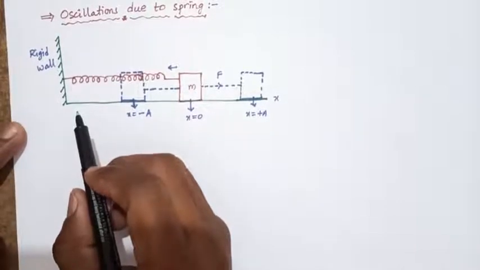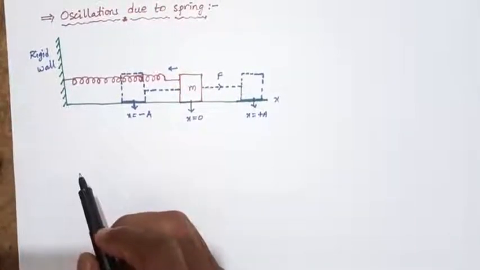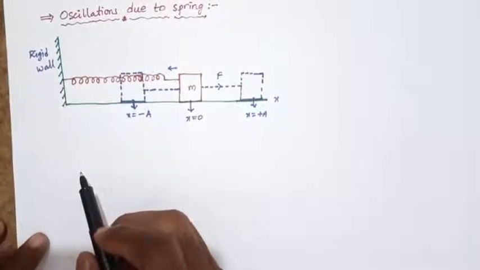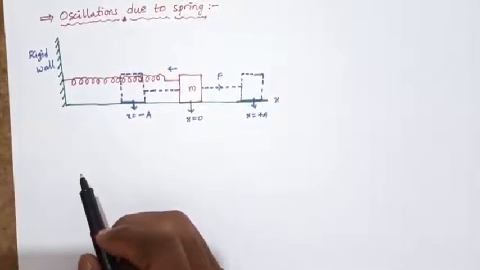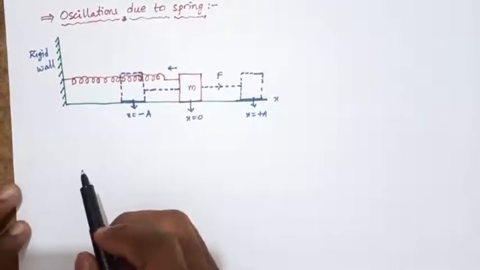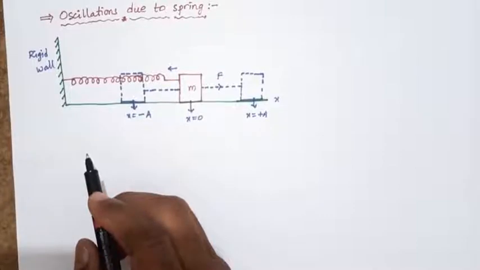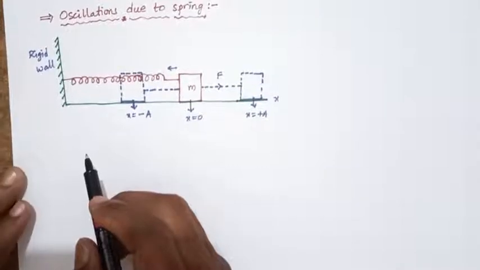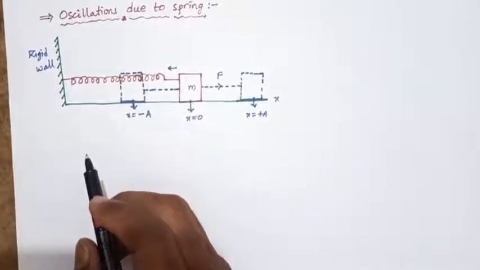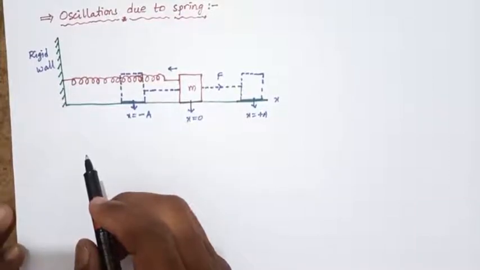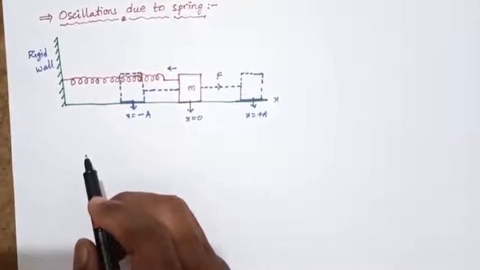Today we will discuss some systems executing simple harmonic motion. There are no physical examples of absolutely pure simple harmonic motion. But with some assumptions in practice, we come across systems that execute simple harmonic motion approximately under some conditions.